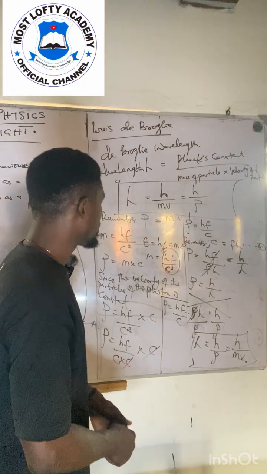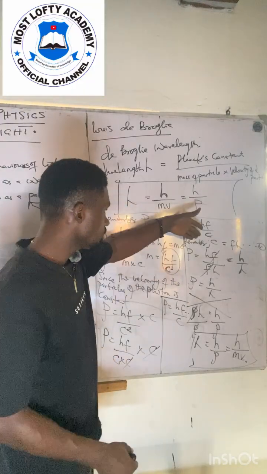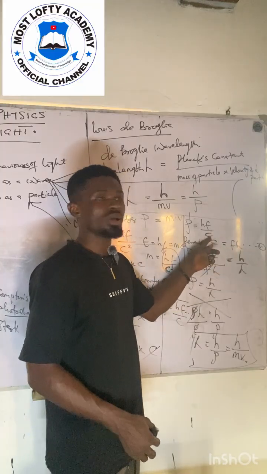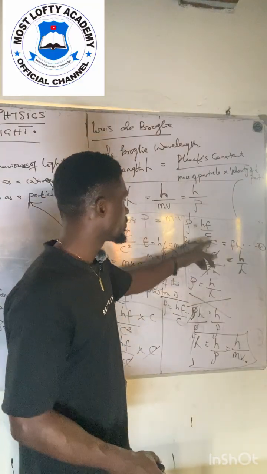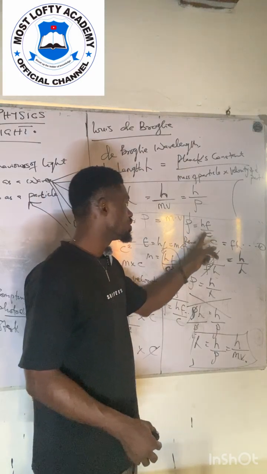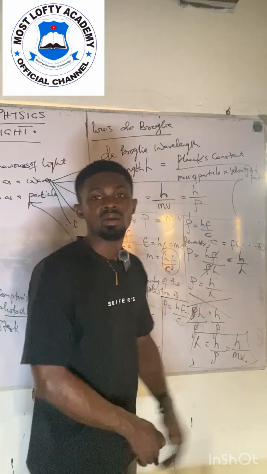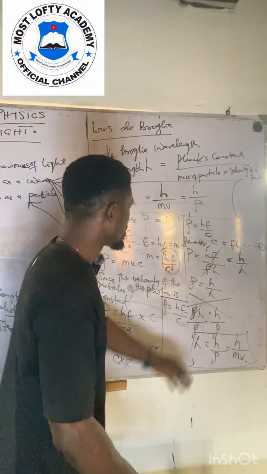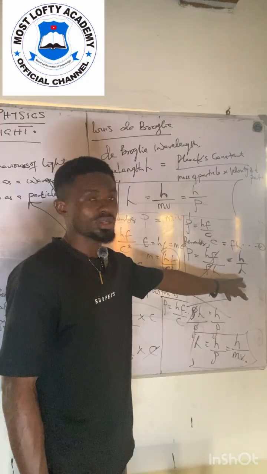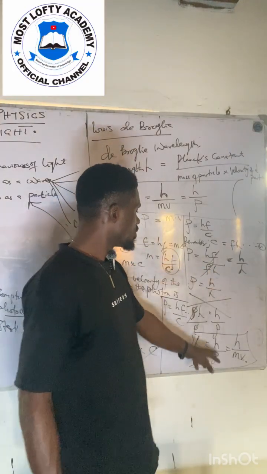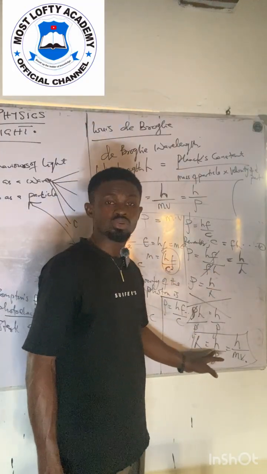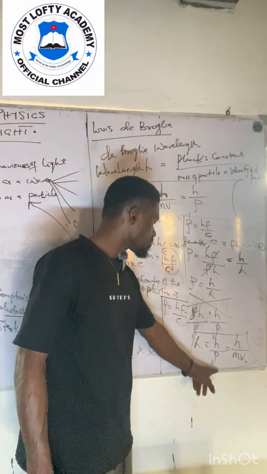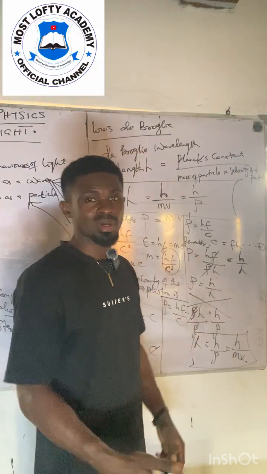Are you getting my point? Then from wave, c is equal to f lambda. Changing anywhere you see c with f lambda, we found out that P is equal to h all over lambda, because the frequency will cancel the frequency, remaining Planck constant and lambda. Making wavelength the subject of the formula, we have that wavelength is equal to h all over P. Then momentum can also be changed to mass times velocity.